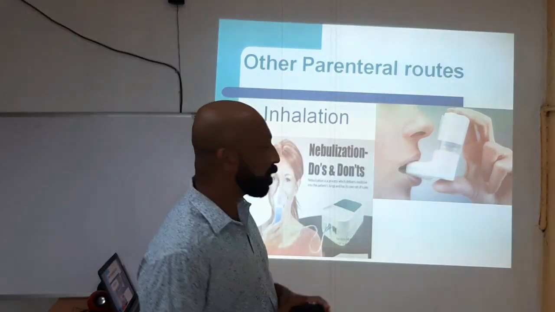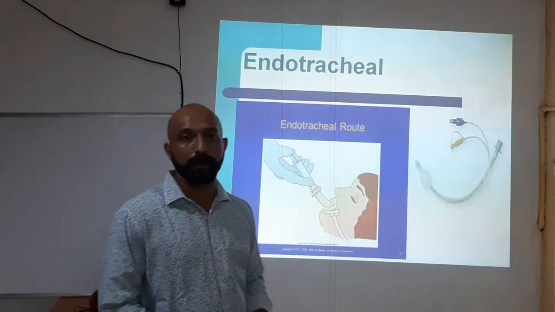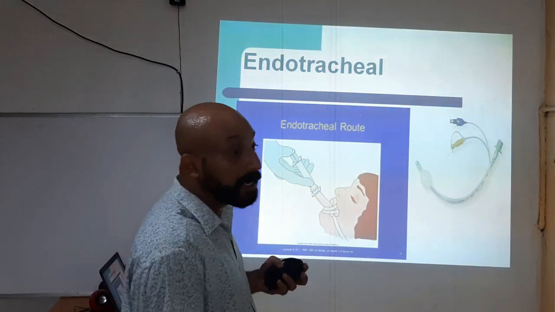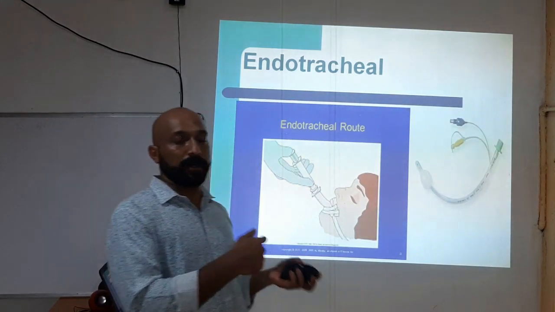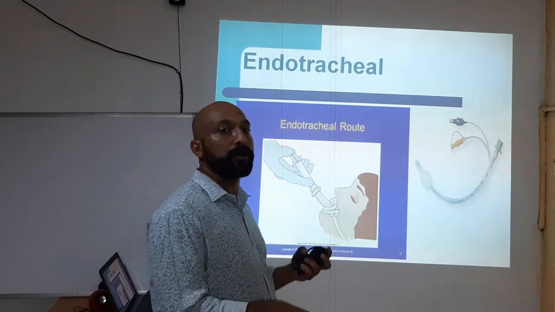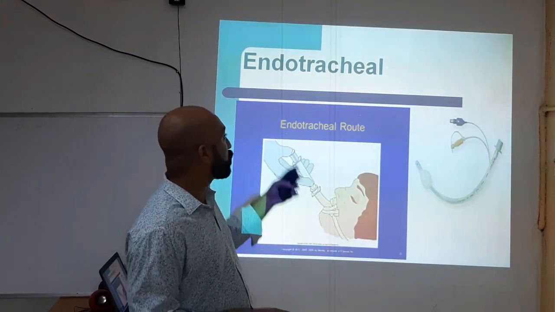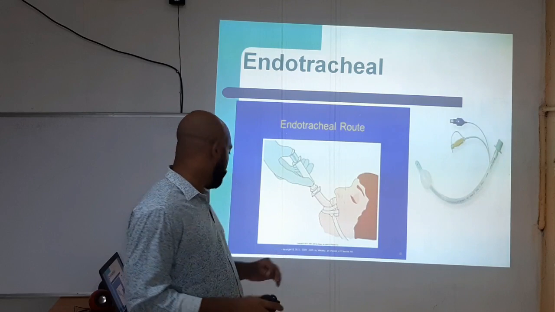So the other type is inhalation, and one more I would like to mention here is the endotracheal route. We are giving medication into the endotracheal tubes. When the patient is admitted with endotracheal tubing, we administer medication through the endotracheal tube to the trachea. So that route is called endotracheal.